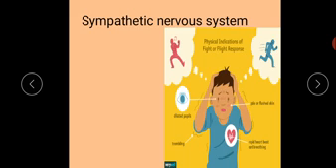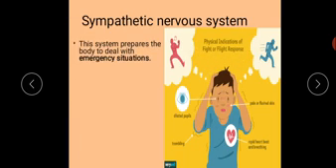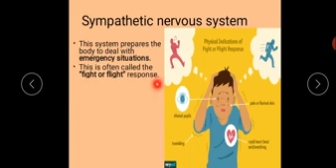What is the sympathetic nervous system? Here you can see in this picture a boy who is in a fight or flight situation. It is a system which prepares the body to deal with emergency situations and produces a response which is fight or flight. So this is often called the fight or flight response. The fight or flight response in case of emergency situations is controlled by the sympathetic nervous system, to fight or